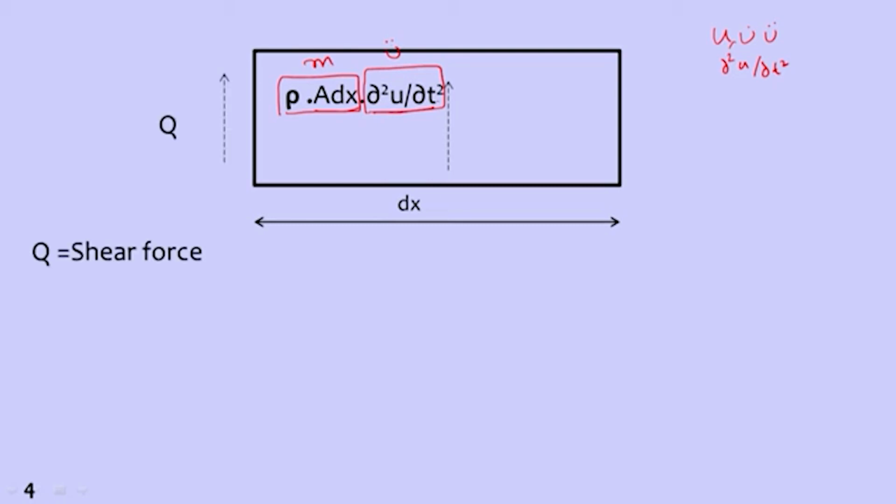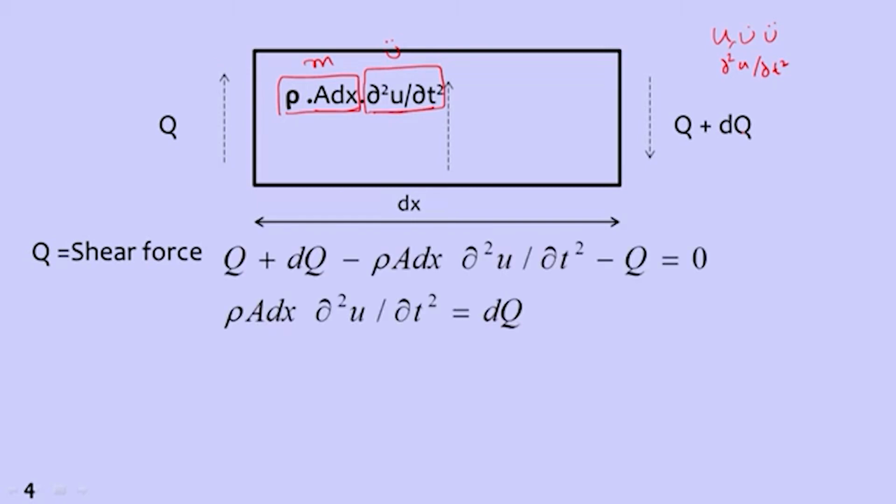Now the shear force acts upwards, and on the other side the shear force will have some additional value, so Q plus dQ. If we write the equilibrium equation, Q plus dQ downward, minus rho A dx ∂²u/∂t² upwards, minus Q upwards, is equal to 0. The sum of all forces in the vertical direction should be equal to 0. Then this Q and Q will get cancelled.